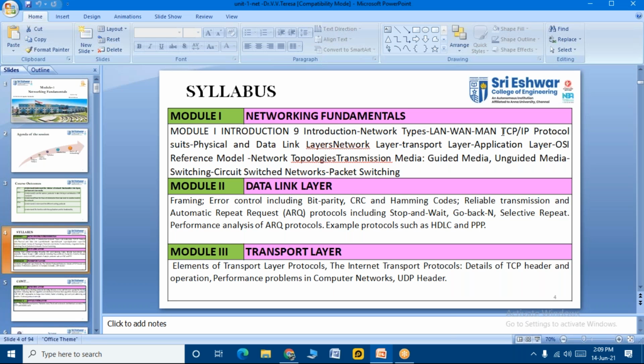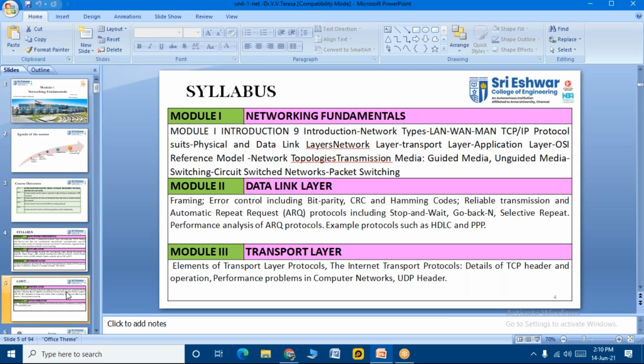TCP/IP protocol suite: in that, we have discussed the physical, data link, network, transport, and application layers. In the first unit, dear students, it is only the introduction of all these layers. We have also discussed the OSI reference model. The portion we are left with is network topologies, transmission media, circuit switched networks, and packet switching. So the first unit is really simple.